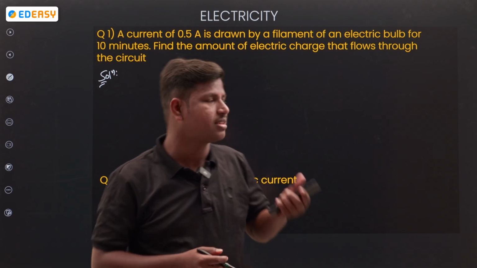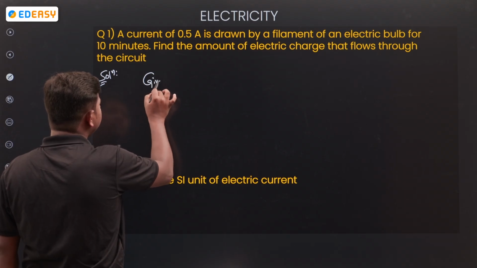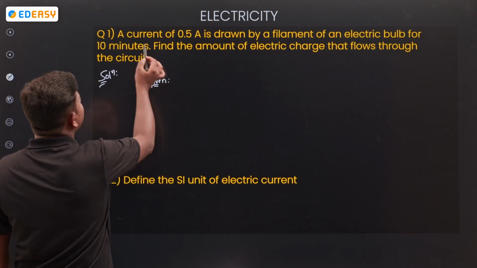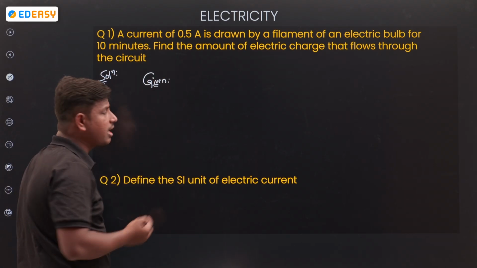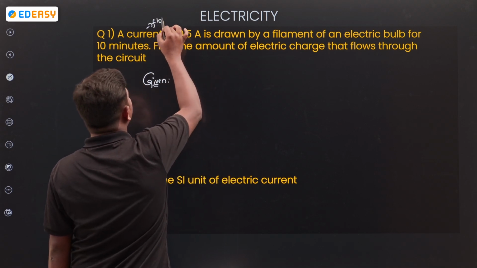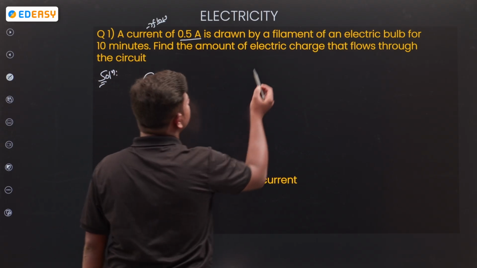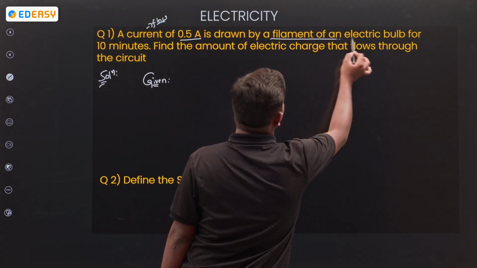Okay. Next, look at the question. Write the given information. A current. How much current? Current means flow. How much flow is there? 0.5 amperes. Where will the flow be? Drawn by a filament of an electrical bulb.